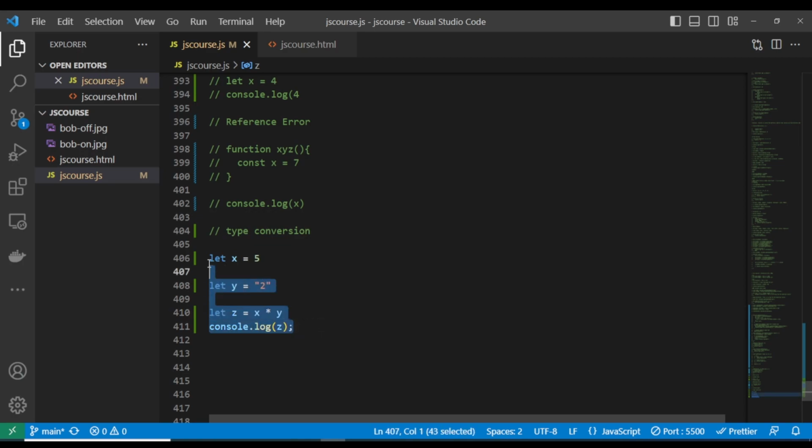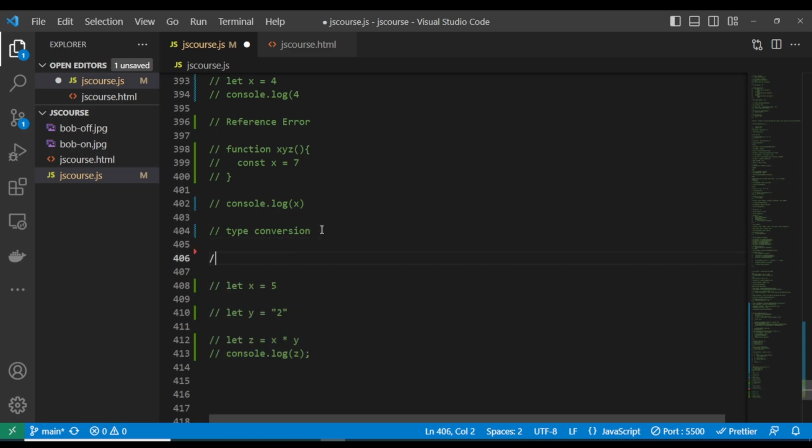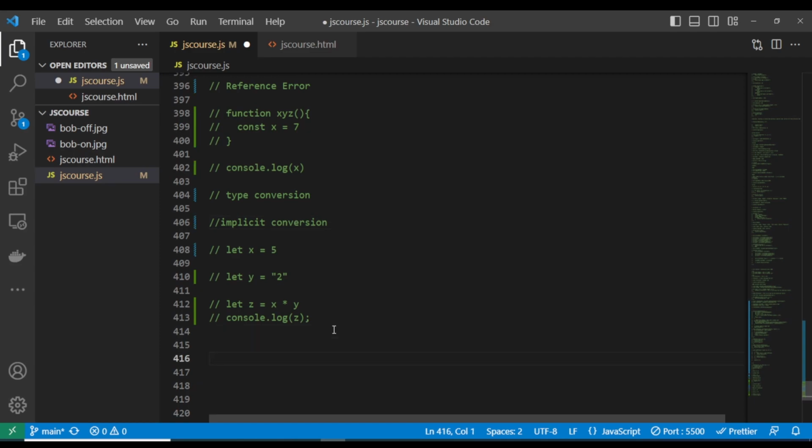Okay, this is implicit data conversion. You can call it coercion as well. Implicit conversion means when JavaScript itself converts data into a different data type. That's implicit. We also have an explicit data conversion. This is when the user, you or the developer, convert a data type into another data type by yourself.